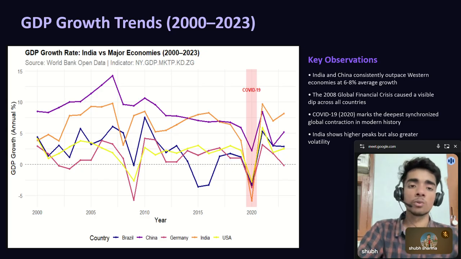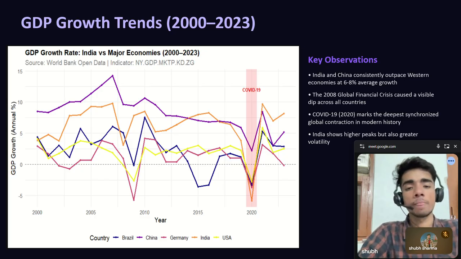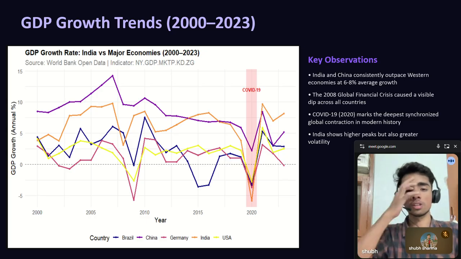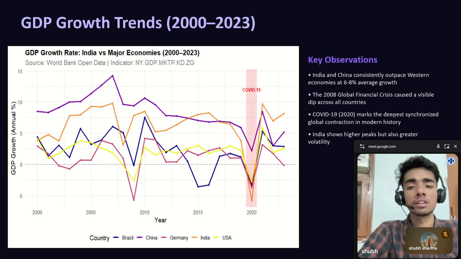Now, second, look at a red highlighted zone at 2020. This is the COVID-19 crisis. As you can see, one of the deepest synchronized global contractions in modern economic history. Every single country dipped sharply, but the depth and recovery speed varied dramatically.